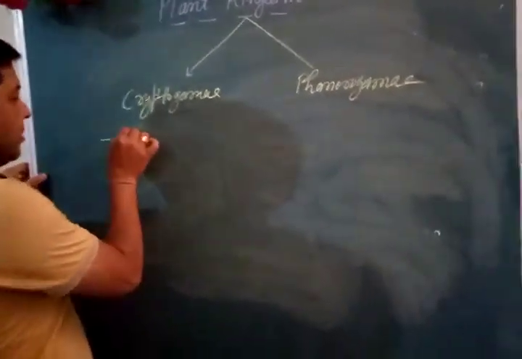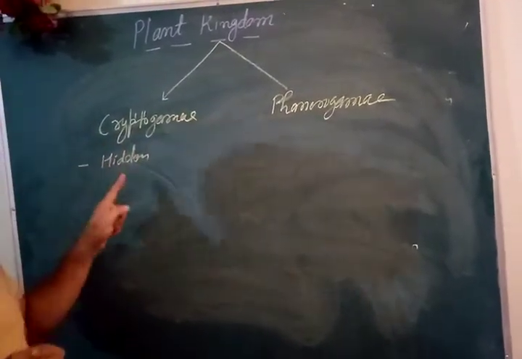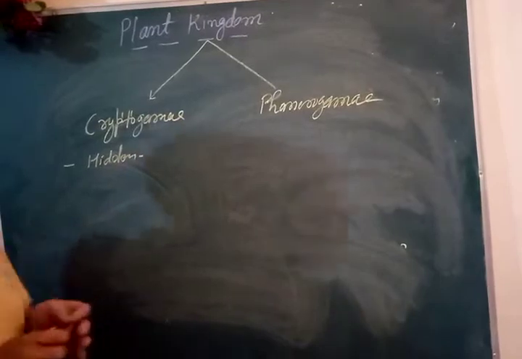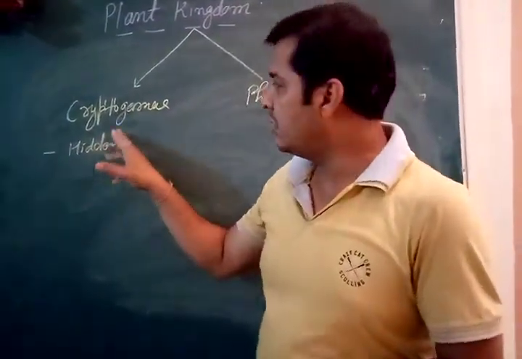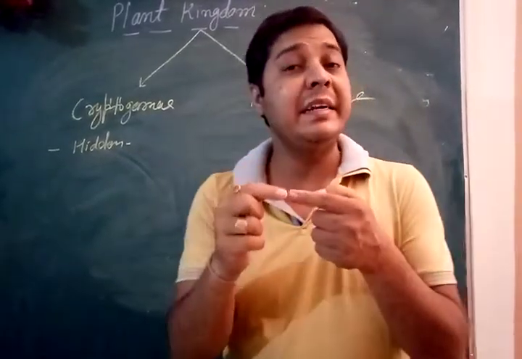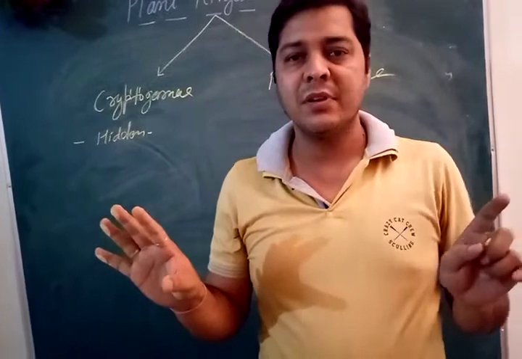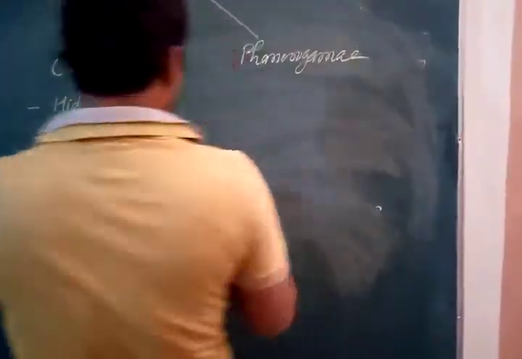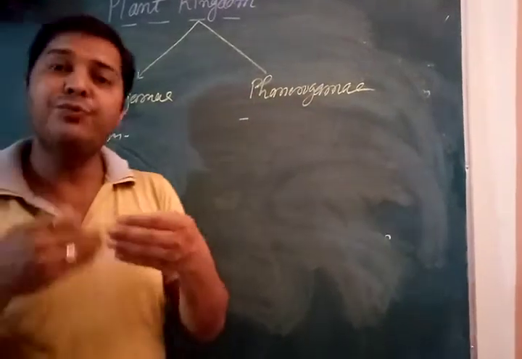See, crypto means hidden. Hidden means the sex organs or the reproductive organs in case of cryptogams are hidden. They are inconspicuous. They are not very clear. But if we see in phanerogams, the sex organs are well developed and more functional.